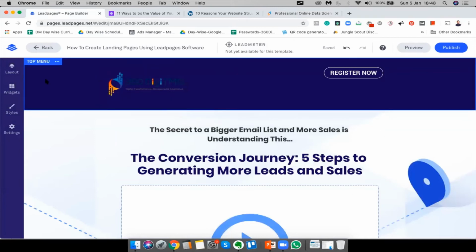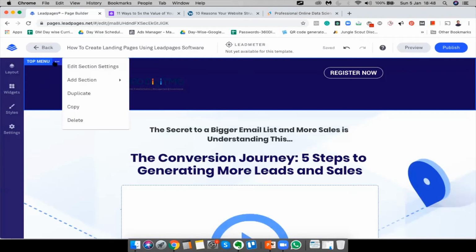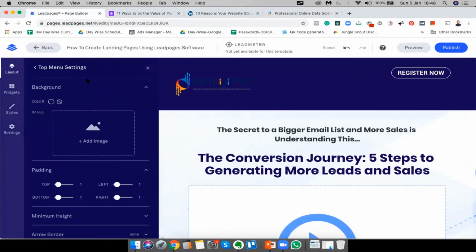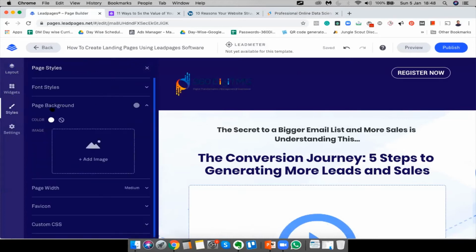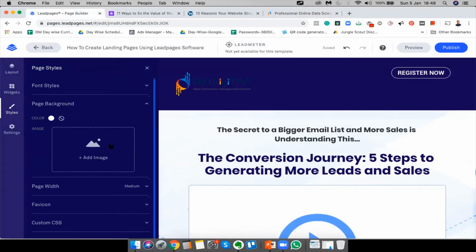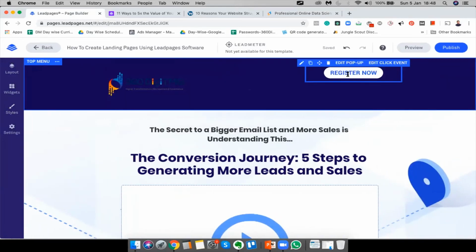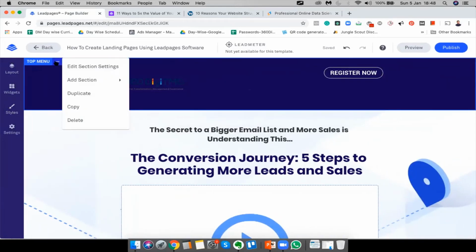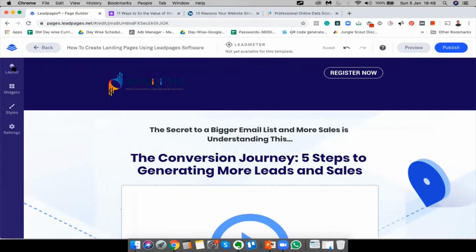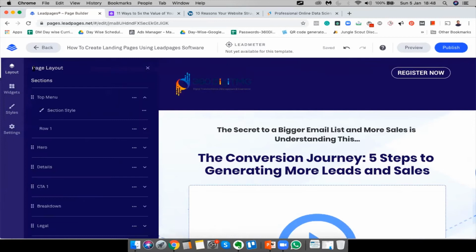We can't see the logo because the menu is dark blue, so let's change the color. Wait a sec. Let's go to layout, and we are at the top menu.